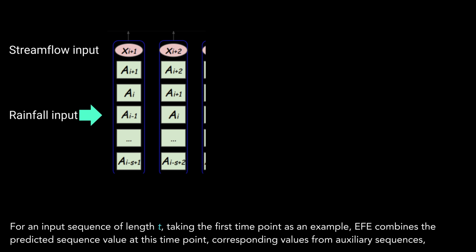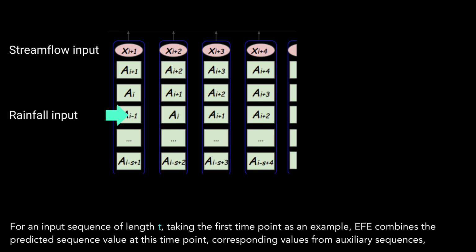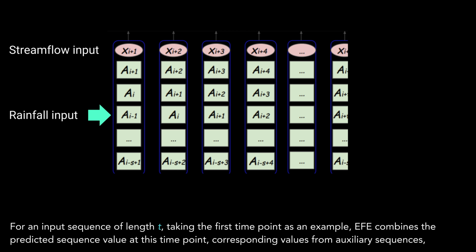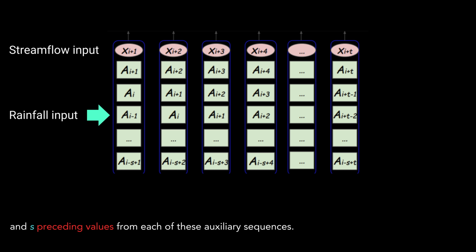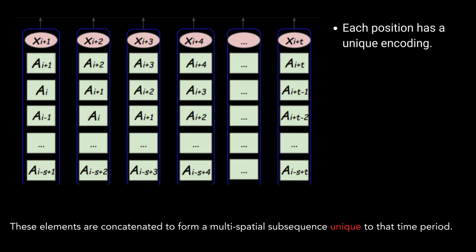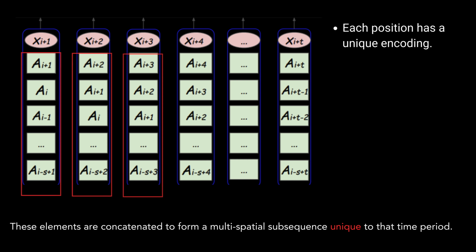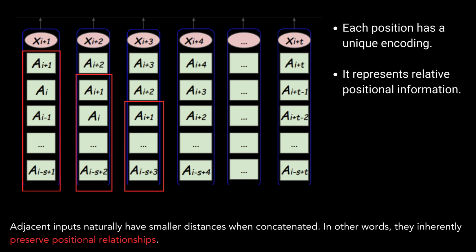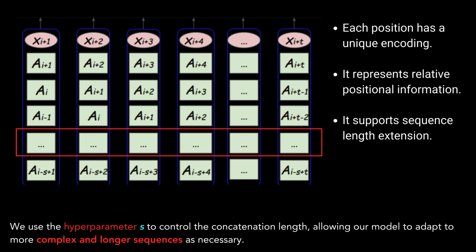For an input sequence of length t, taking the first time point as an example, EFE combines the predicted sequence value at this time point, corresponding values with auxiliary sequences, and S preceding values from each of these auxiliary sequences. The sequence is then transformed through a dense layer coupled with a nonlinear activation function. These elements are concatenated to form a multispatial subsequence unique to that time period. Adjacent inputs naturally have smaller distances when concatenated. In other words, they inherently preserve positional relationships. We use the hyperparameter S to control the concatenation length, allowing our model to adapt to more complex and longer sequences as necessary.